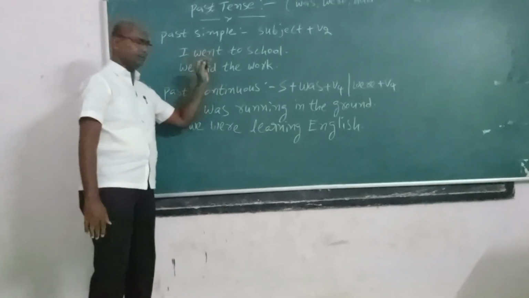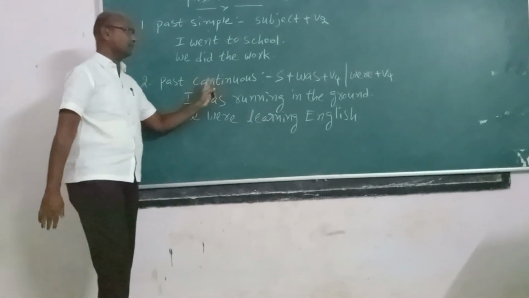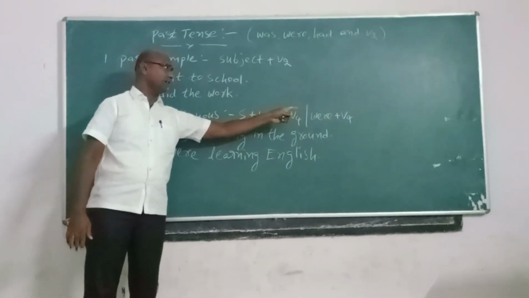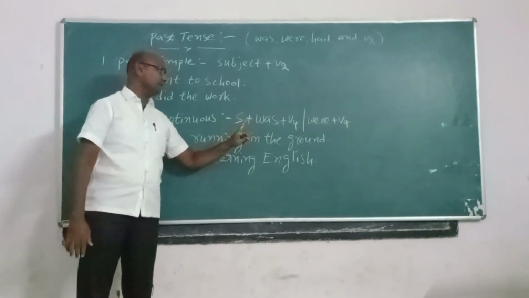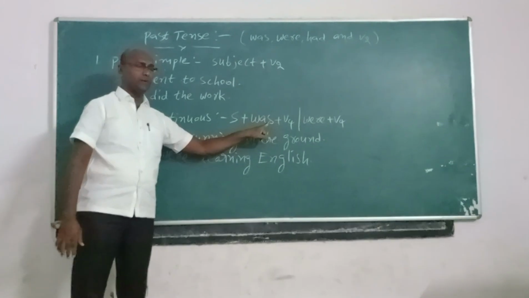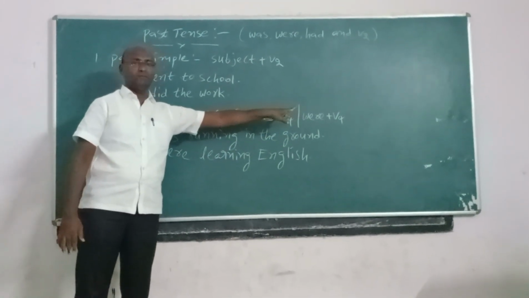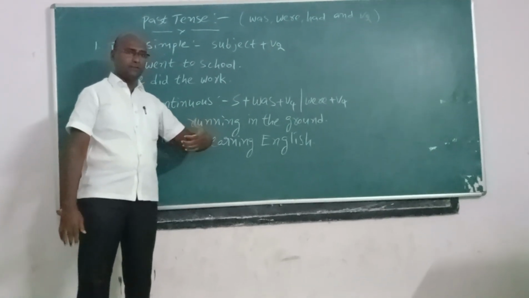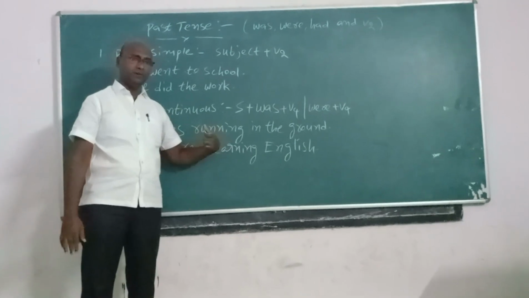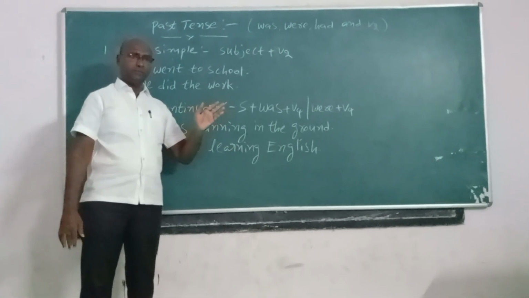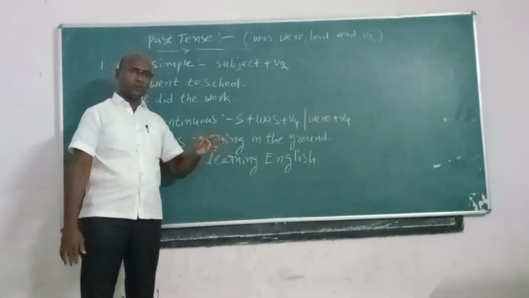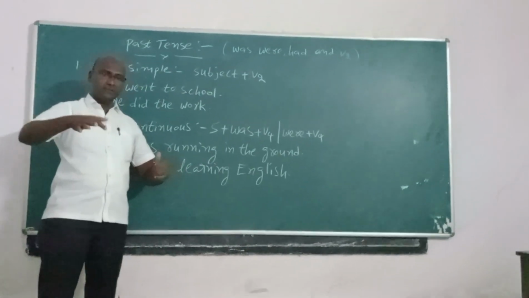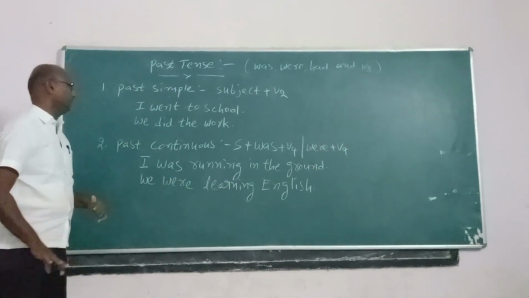Now, past continuous. The past continuous structure is subject plus was plus V4, or were plus V4. For a singular subject, was plus V4; for a plural subject, were plus V4. The past continuous is used for the continuous part of the past, meaning the day before, or month before, or year before, the action was started and continued. Such sentences are taken in the past continuous.